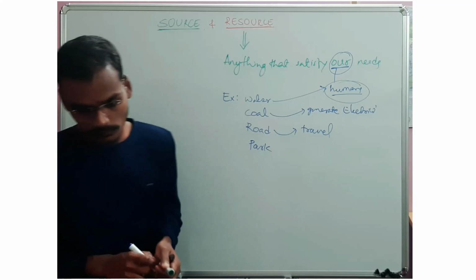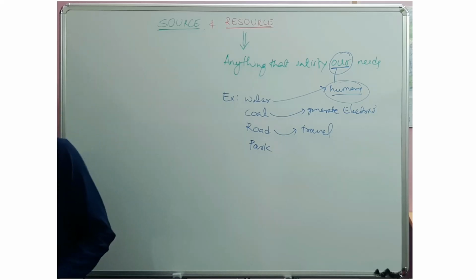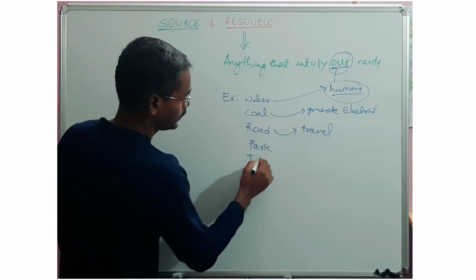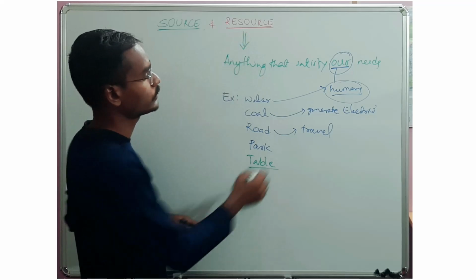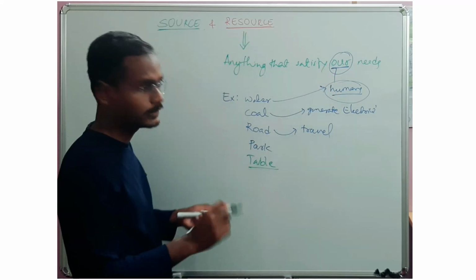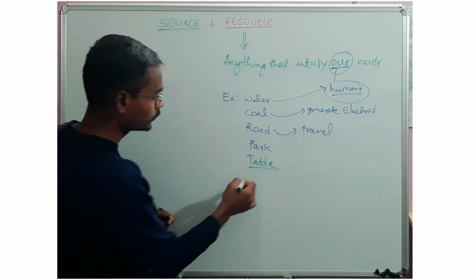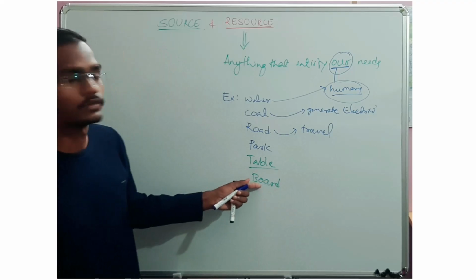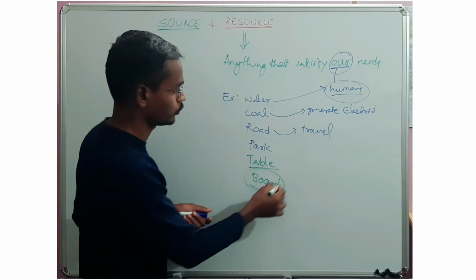Then there are a few other examples. A table is also a resource. Why? Because it satisfies needs. We need a table to write and to study. Then this board is also a resource because we need it to teach.